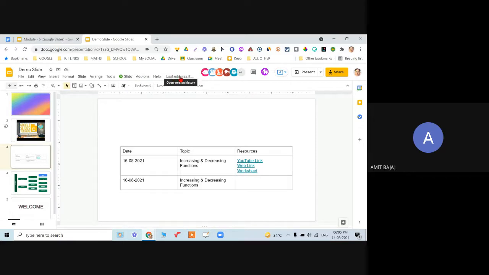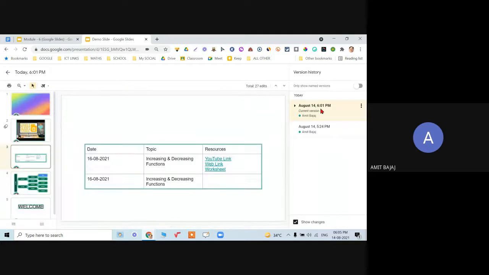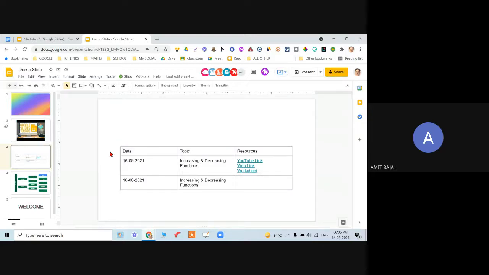And then when I see last edit was done 4 minutes ago, you can check it out. Right now only I have made the edits in this slide. I can revert back to the previous version history. अभी किसी ने कुछ change किया नहीं है इसमें. So anyway, sir, we are not able to change it now.